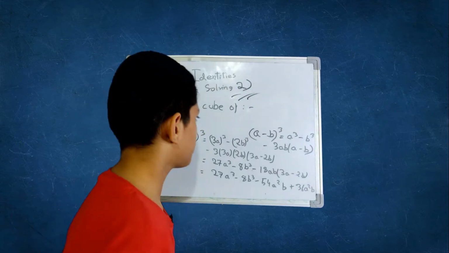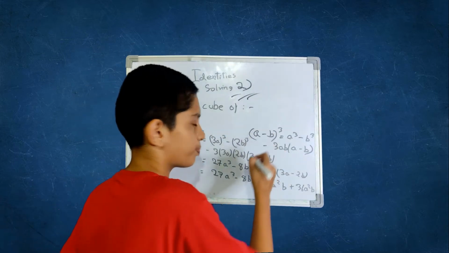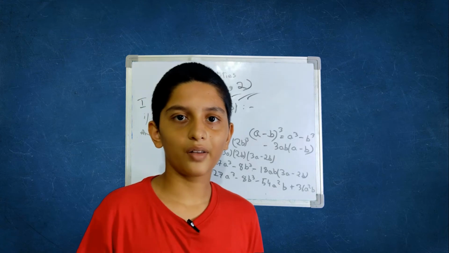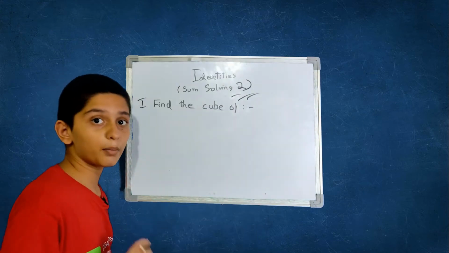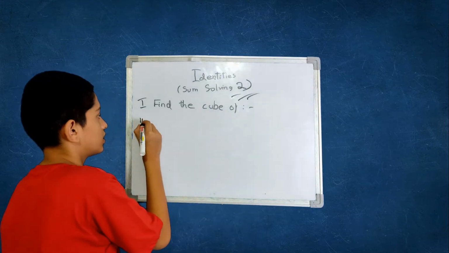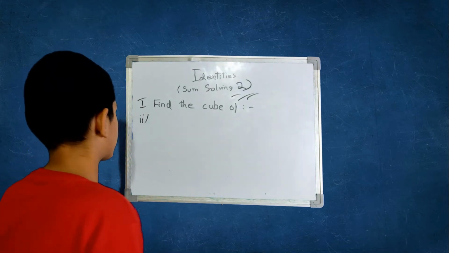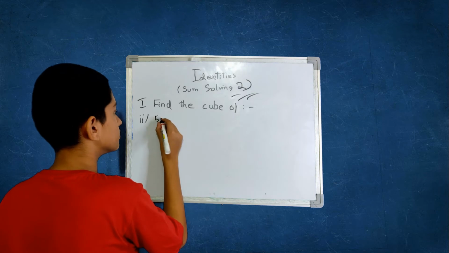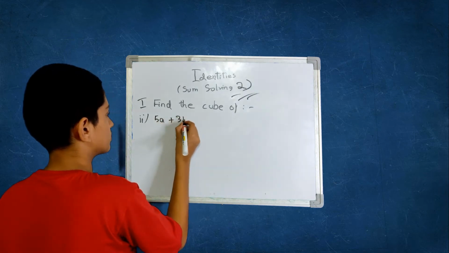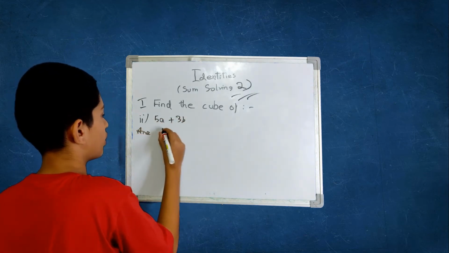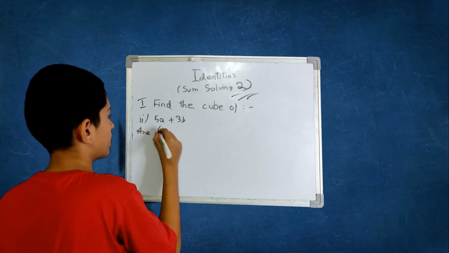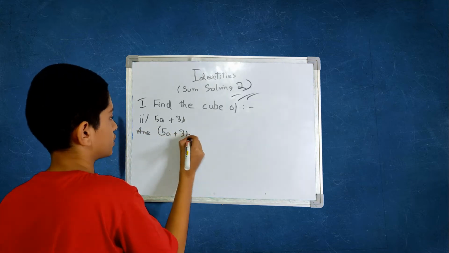In my next sum, we are going to talk about a plus b cube. Now let me clear the board. The board is clear now. The second one is 5a plus 3b the whole cube.